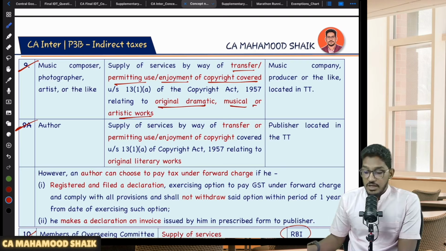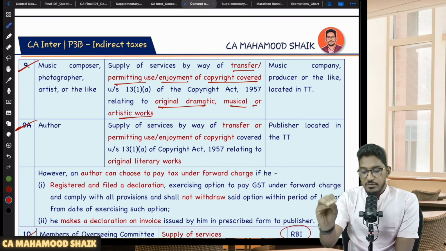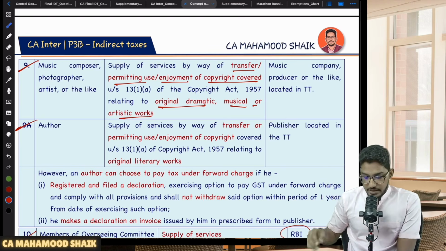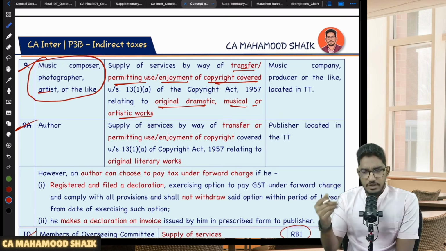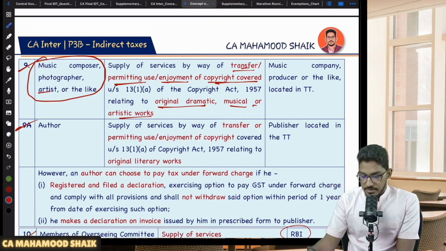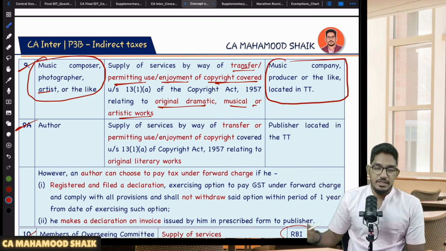So what is the service here? Transfer or permitting use or enjoyment of a copyright. Either that copyright is related to original dramatic work, musical work or artistic work. So what they are trying to say here is, what kind of services is covered under RCM? Transfer or permitting use or enjoyment of a copyright. Who should be the service provider? Either a music composer, photographer, artist, or similar kind of people who are engaged in that artistic work. And who should be the recipient? Music company, producer, or the like located in the taxable territory.